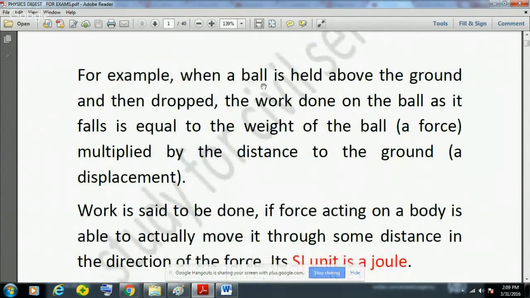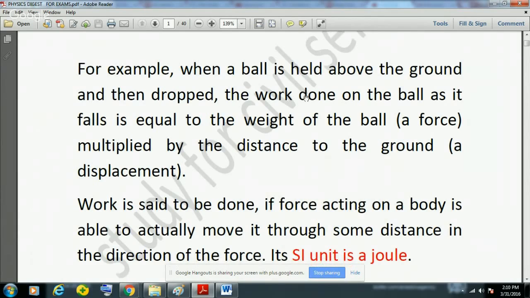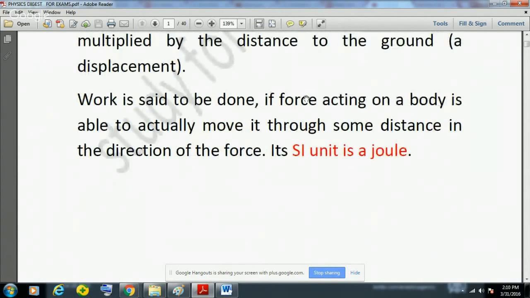An example can be seen when a ball is held above the ground and then dropped. The work done on the ball as it falls is equal to the weight of the ball, that is a force, multiplied by the distance to the ground, or displacement. Distance and displacement are actually the same thing, but if you consider direction also, then the term is known as displacement, and if you consider only magnitude, then the term is known as distance.